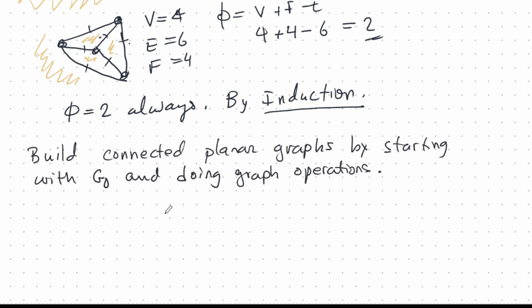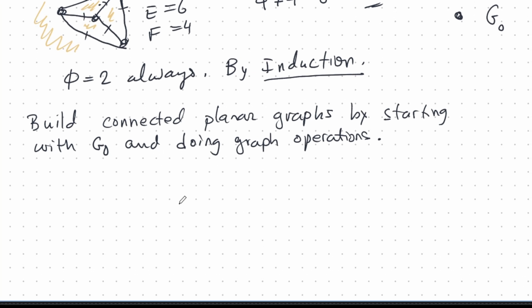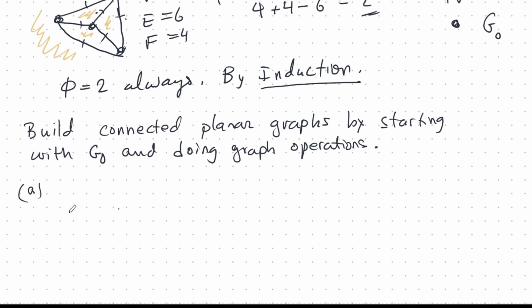So we're going to start with a graph that I'm going to call G0. And G0 is really simple. It's just a dot. It's one vertex, no edges, and that's G0. So we're going to then do graph operations that will build up any planar connected graph. The graph operations take a connected planar graph and build up the next biggest one. All right, so here's one way. Let's say we have a connected planar graph.